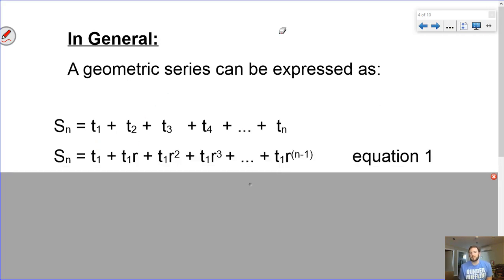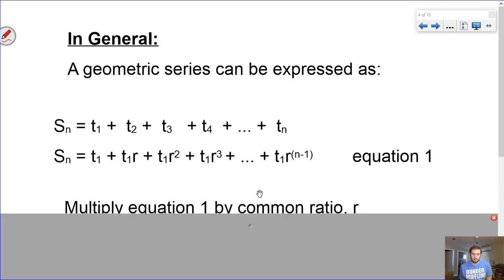So if we do the same steps for the general case that we just did for our previous example, what we can do is take this and rewrite it as our definition of a geometric series. So term 1 plus, term 2 is just term 1 times r. And then term 3 is term 1 times r squared, and then term 4 would be term 3 times r, so term 1 times r cubed, and so on until we get to term 1 times r to the n minus 1.